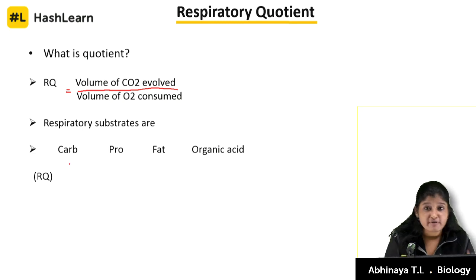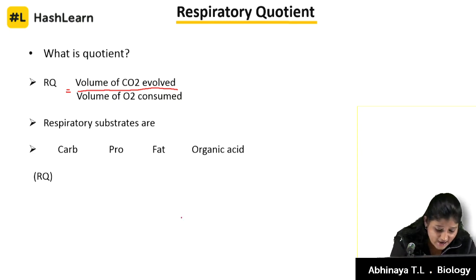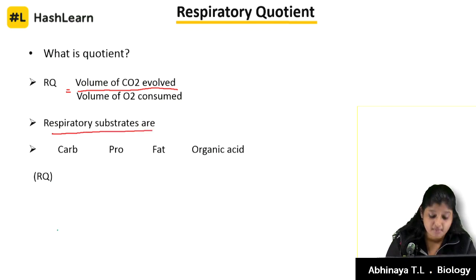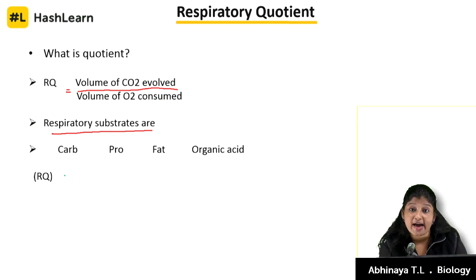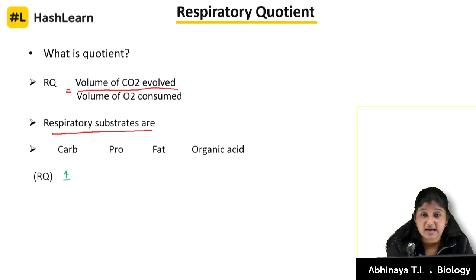Before we predict it, I'll give you the values for each respiratory substrate. Let me put it in a different color, the picture will be clearer and more interesting. The RQ value for carbohydrates is 1.